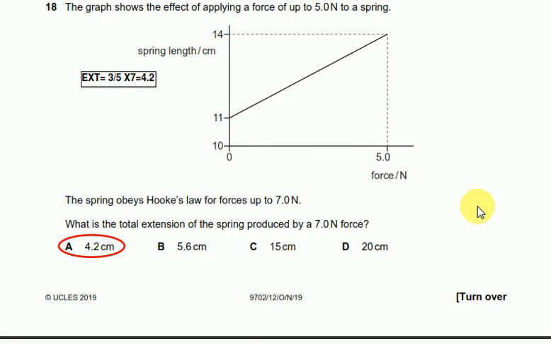So what you can do is find it simply: 14 minus 11 is 3, divided by 5, times 7. Simple proportionate formula. So it's 4.2 centimeters.